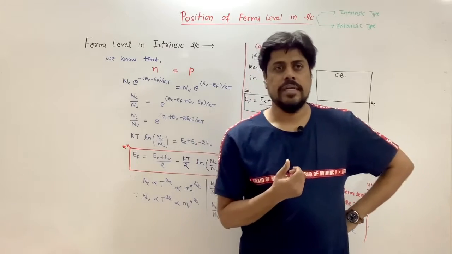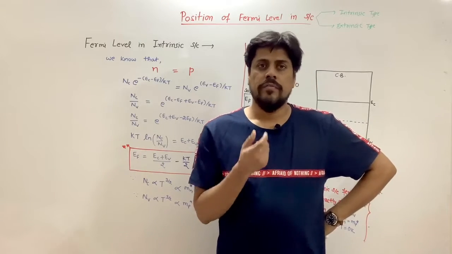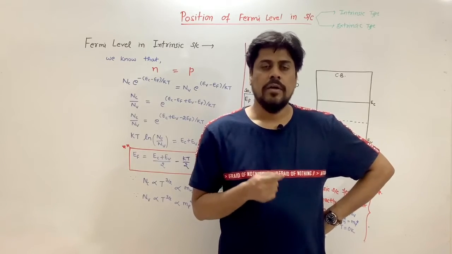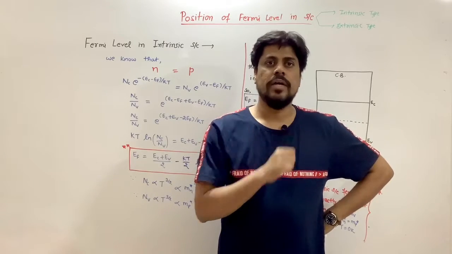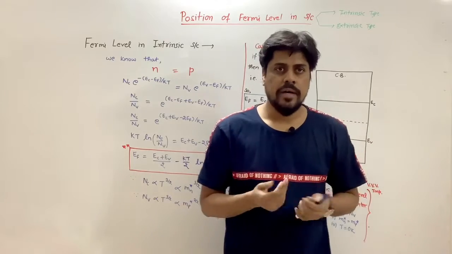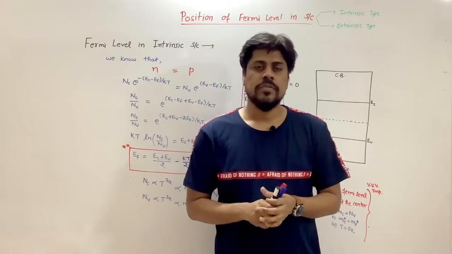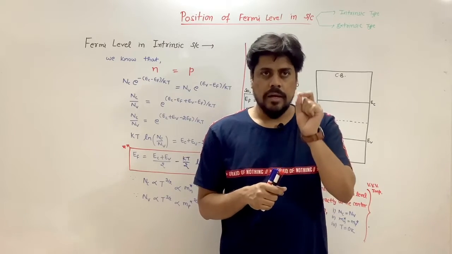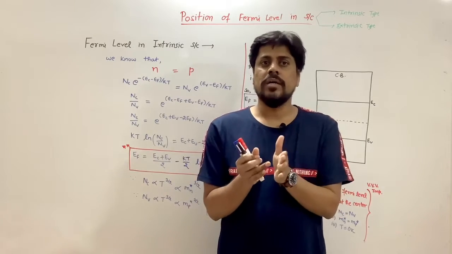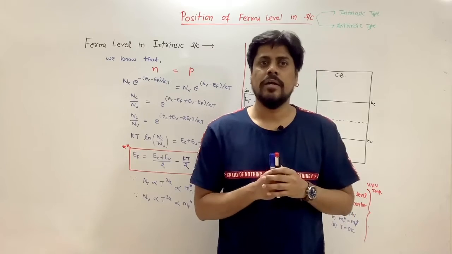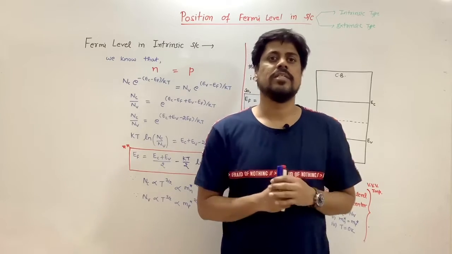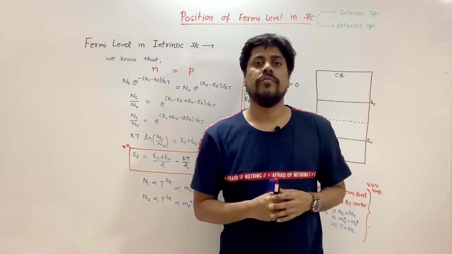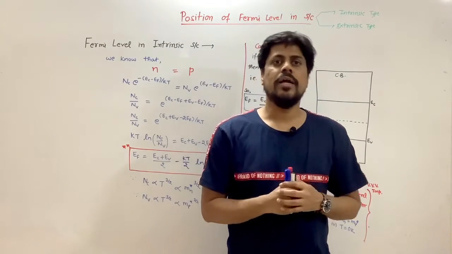Intrinsic semiconductor means those semiconductors which are in pure form, and extrinsic semiconductor is where we added some kind of impurities. Impurities means like pentavalent impurity, trivalent impurities. So if we doped with some impurities, then your pure semiconductor, which is your intrinsic semiconductor, becomes extrinsic semiconductor. Today we will discuss the position of Fermi level in intrinsic and extrinsic